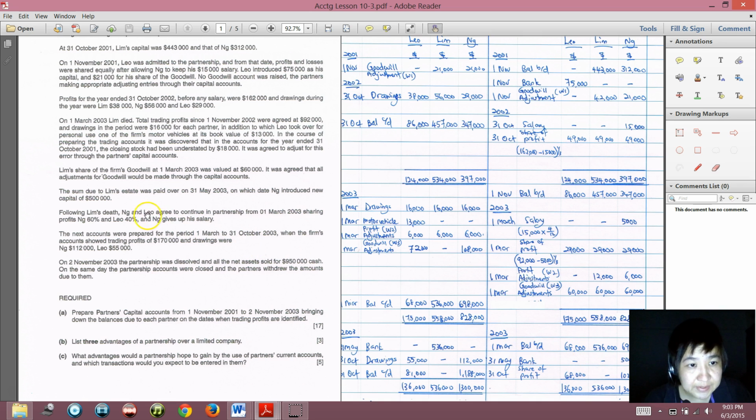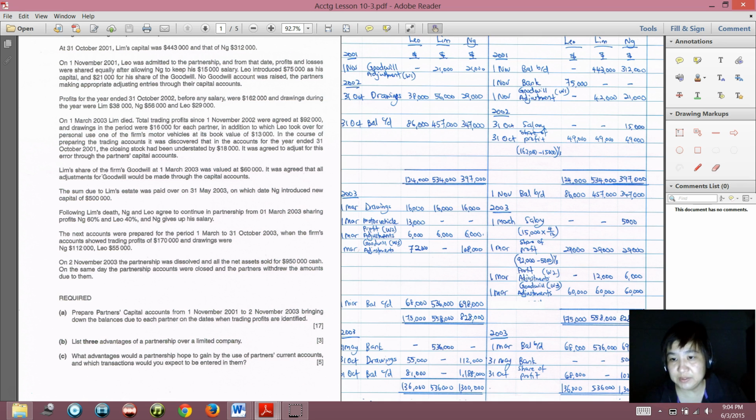Then it says here, after that we continue, the sum due to Lim's estate, so this is Lim, was paid over on 31 May 2003, on which day Ng introduced capital of 500,000. So money has been put into the company. That means when money is put in, the bank account would be debited.